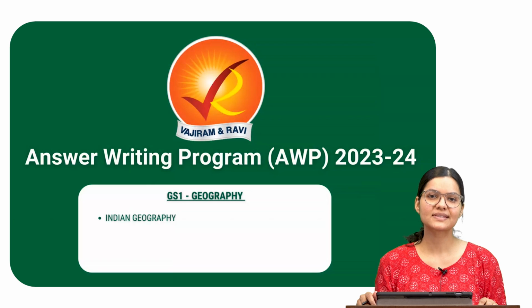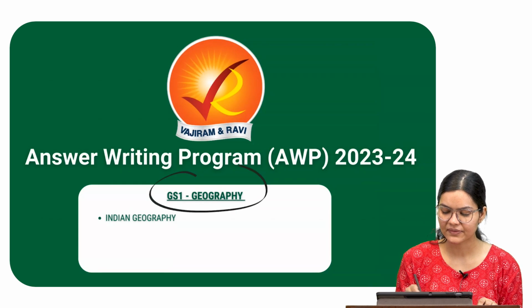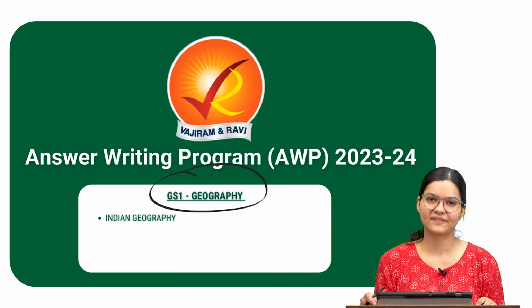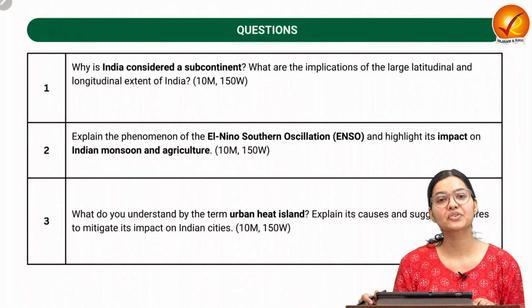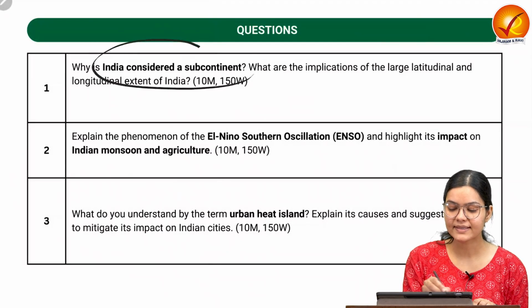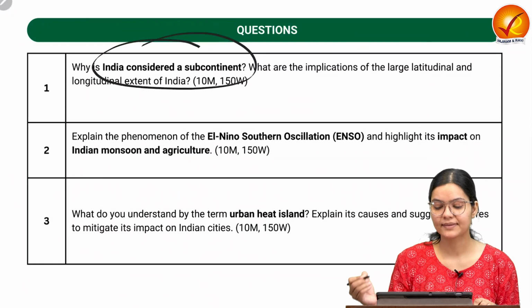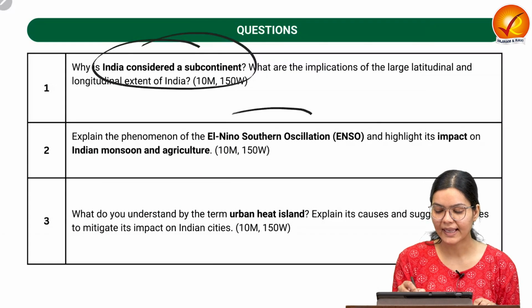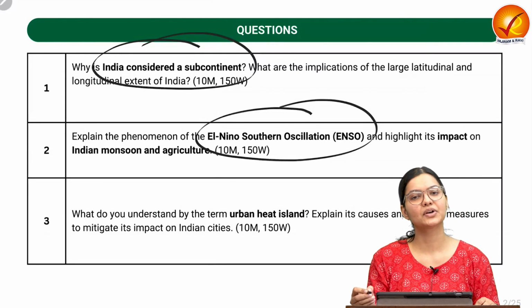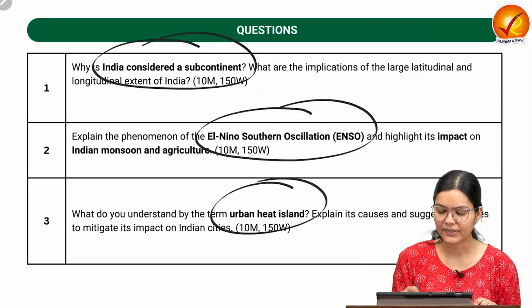Today we are going to discuss 3 questions taken from GS1 Geography section. So let's have an overview of our question. The first question is related to why India is considered as a subcontinent. The second question is related to the El Nino Southern Oscillation. The third question is related with the urban heat island.